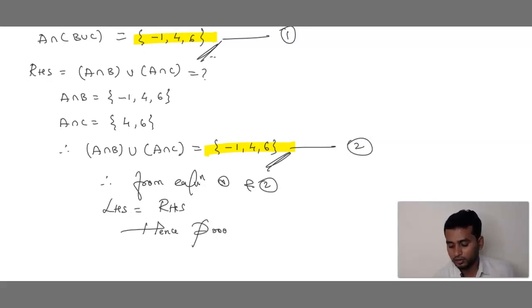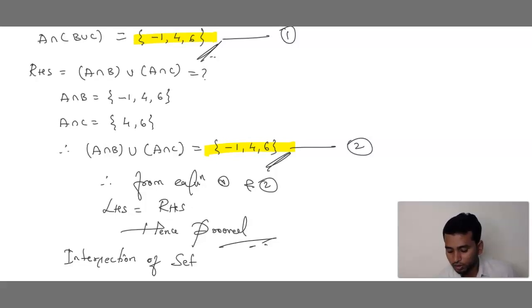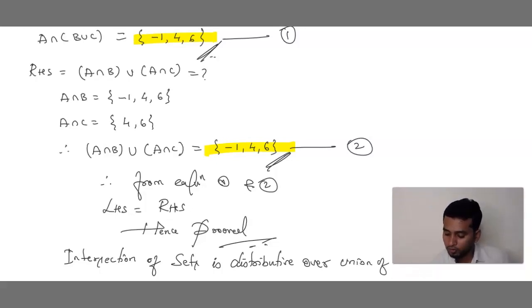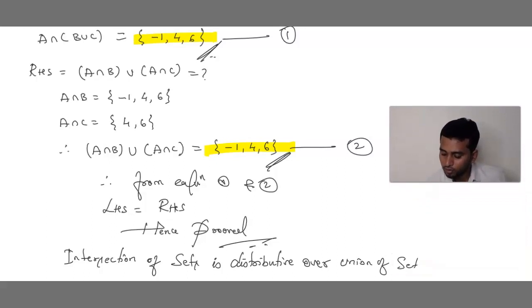Hence proved. What did we prove? Intersection of sets. We have proved intersection of sets is distributive over union of sets. So we have proved that intersection of sets is distributive over union of sets.